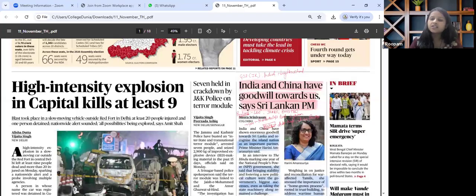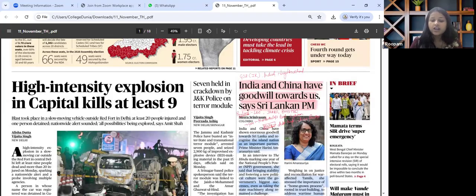For governance structure, there have always been comparative political analogy-based questions. So in case of Sri Lanka and India, what we can compare and expect as a question in our mains could be around the presidential versus parliamentary system in Sri Lanka and India. So this is how this can be linked.